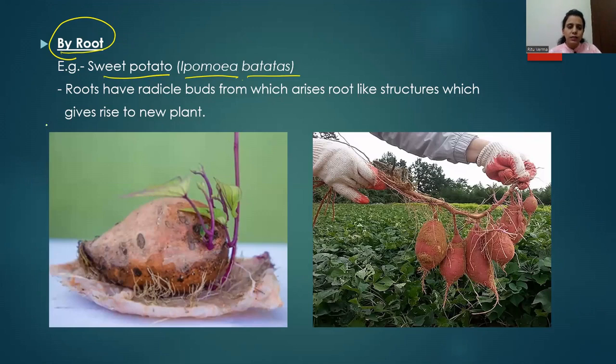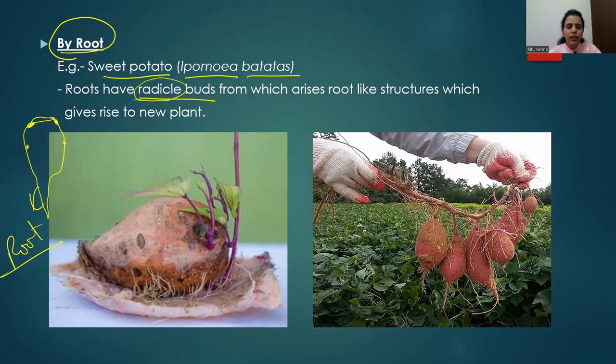Now sweet potato has roots which are irregular in shape. For example, this is the root and this root is highly irregular in shape. Now this root has radical buds. The meaning of the term radical is root giving or root like.